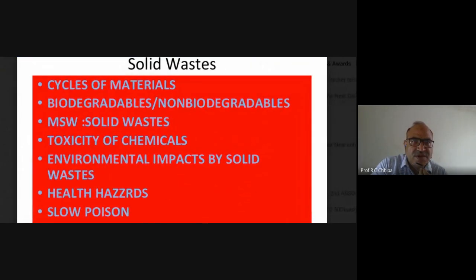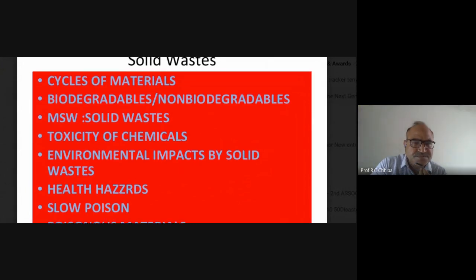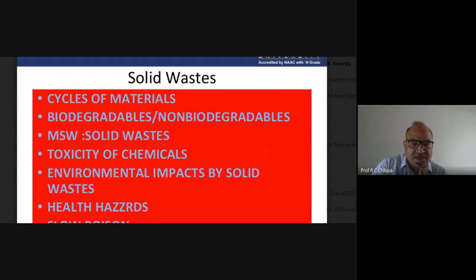There are also environmental impacts of solid waste.